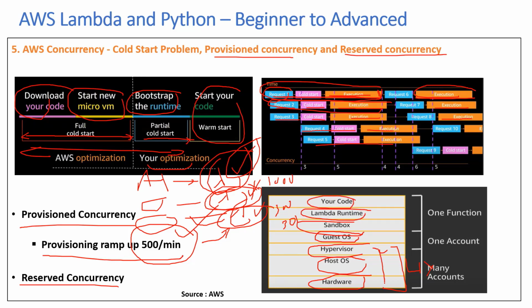So this physical machine is shared between many accounts, multiple accounts. Then you have the virtual machine, which is the guest OS, which will be shared within the same account. So you have multiple applications running, with each one having a Lambda function. So it will be shared between these multiple applications within one account. And then finally, the sandbox, Lambda runtime, and your code would be part of just one application which has the Lambda function.